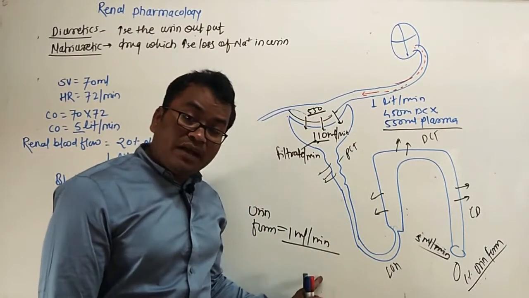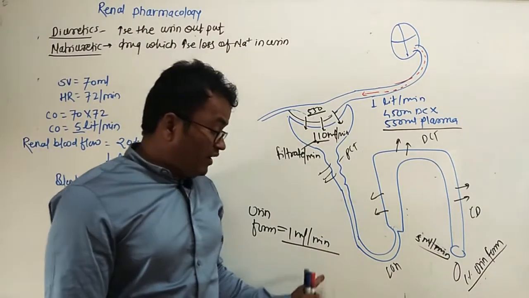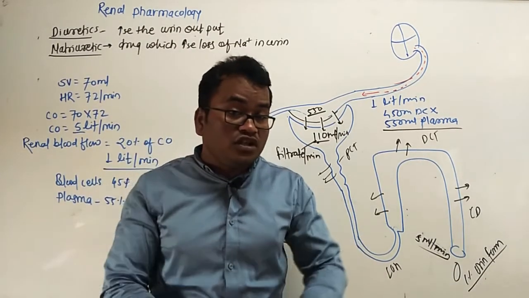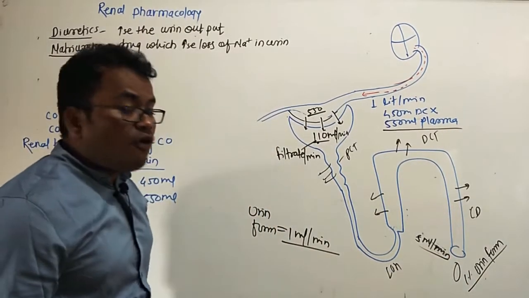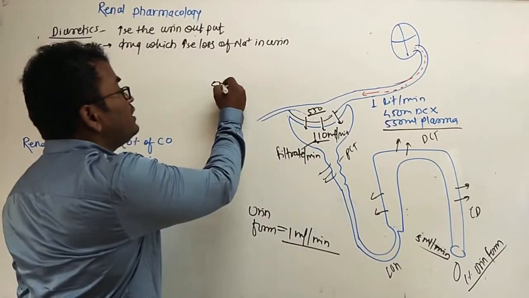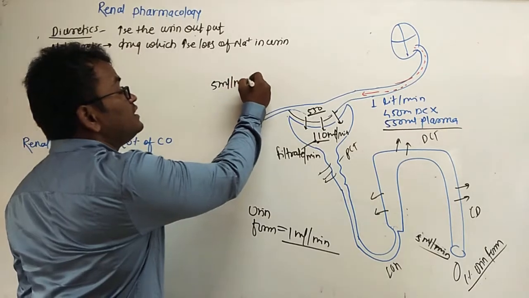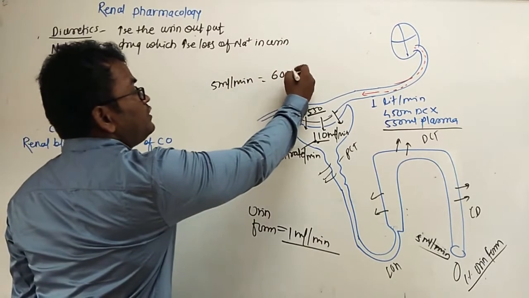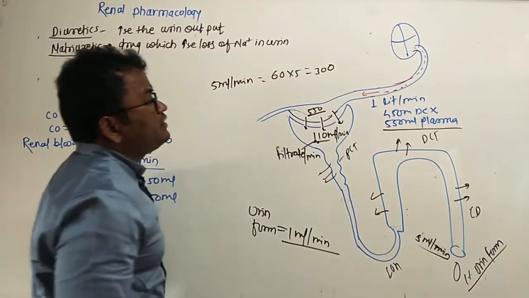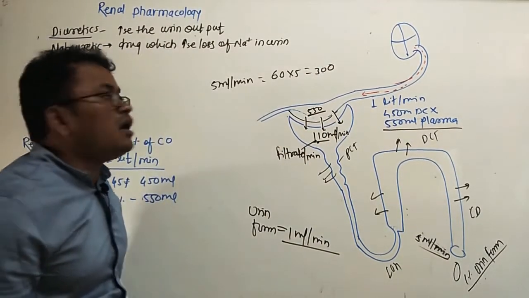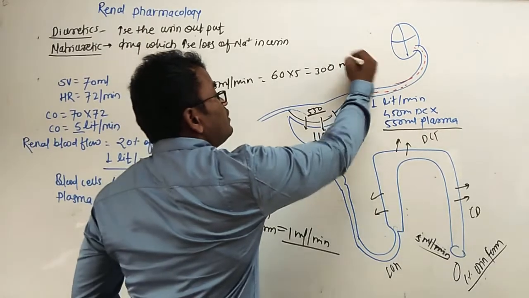Only 1 ml, if increased to 3 ml or 5 ml, it is the most powerful drug. Let's see, if we form 5 ml per minute, that is 60 into 5, that is 300 ml per hour.